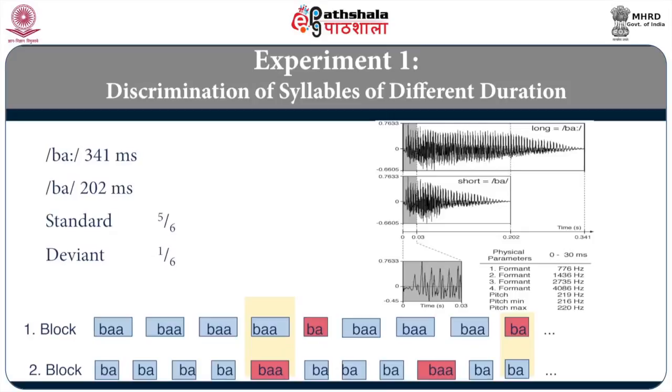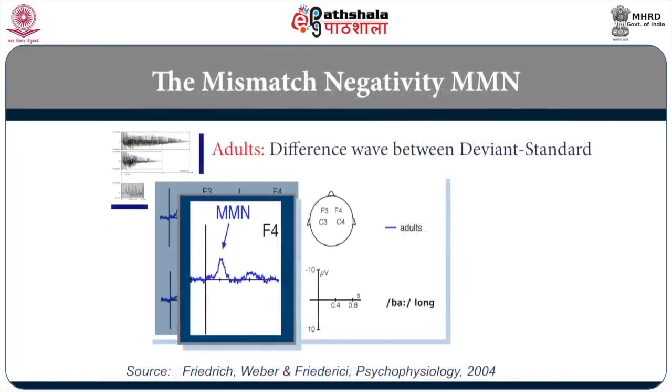When the brain is able to distinguish long from short, you should get MMN, alright. The sequence can be altered. How many deviant stimuli to how many standard stimuli, all that you can alter, but an oddball experiment looks something like this.